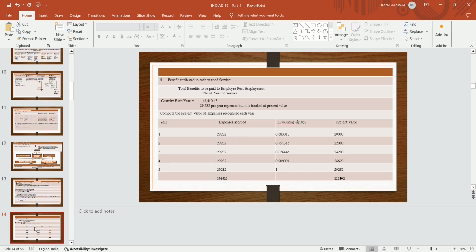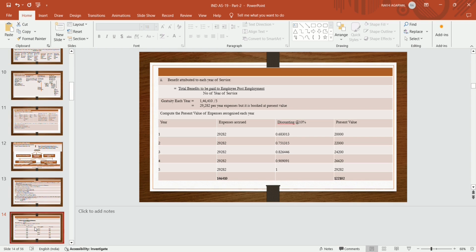The expense for each year is 29,282. Now we have to pull it and recognize it at present value in the books. So how do we determine it at present value? Compute the present value of the expense recognized each year. With 5 years of service, the expense accrued each year is 29,282.